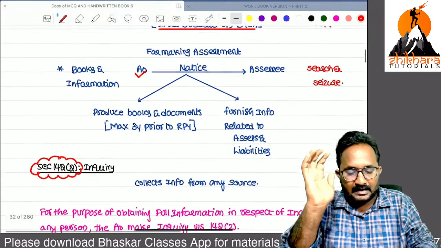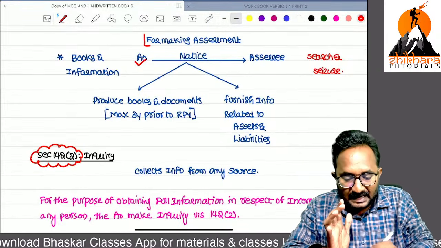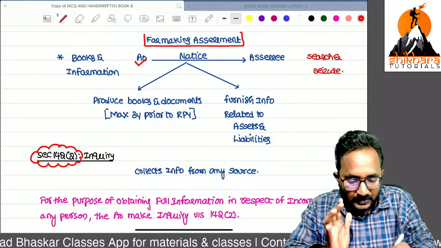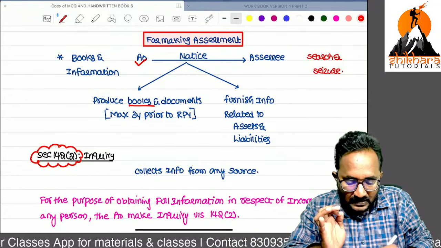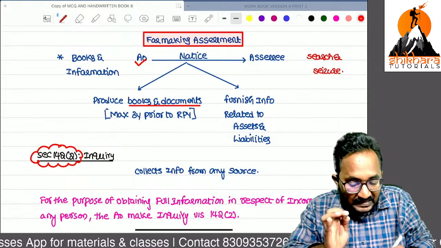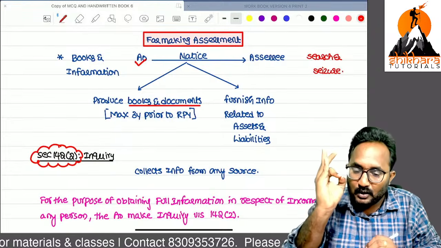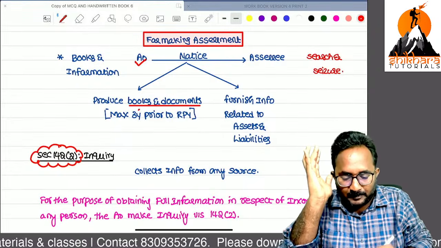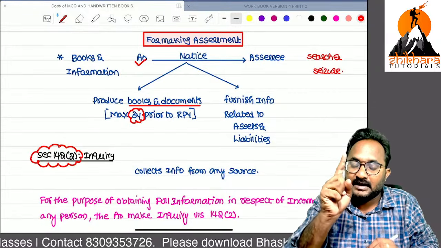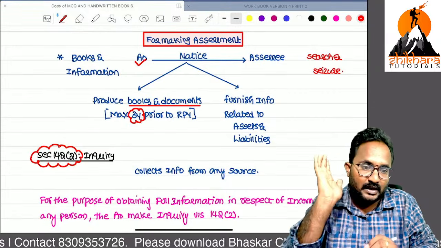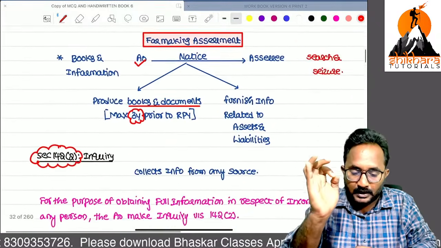Already he has filed the return of income. For conducting the assessment of that return of income, I need the SSC's books of accounts and documents. I can ask for these books of accounts and documents by sending the notice. How many prior years can I ask? For the relevant previous year, three prior years maximum you can ask by sending this notice under section 142(1).